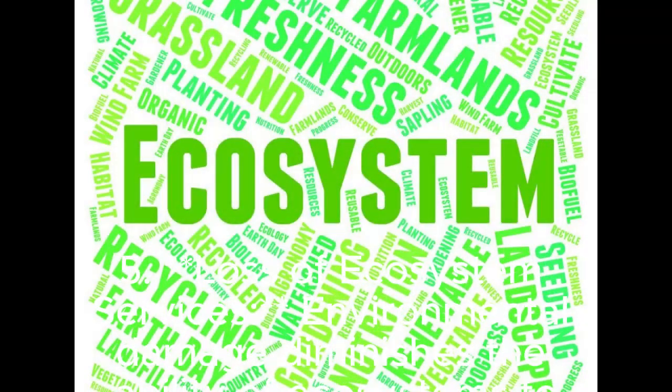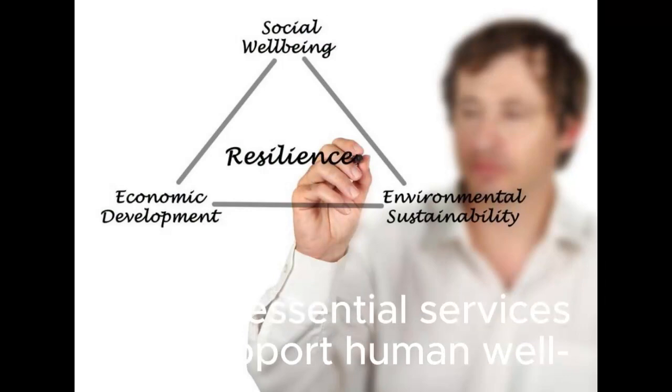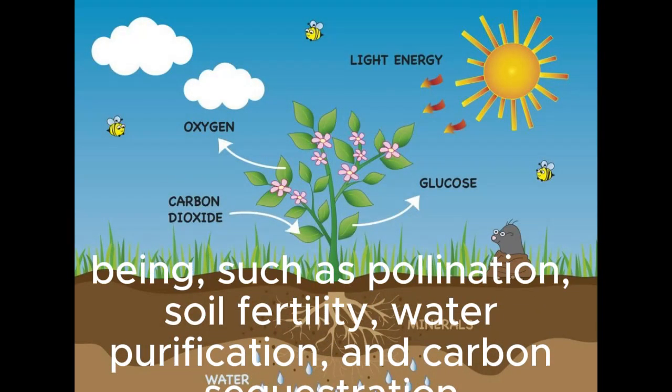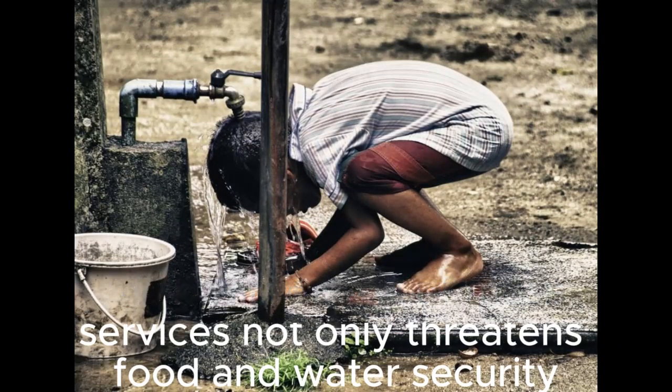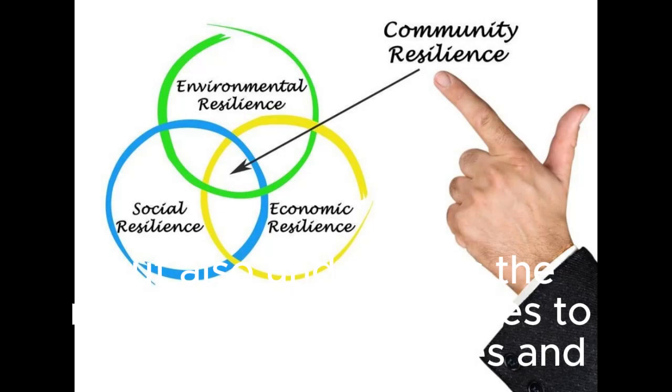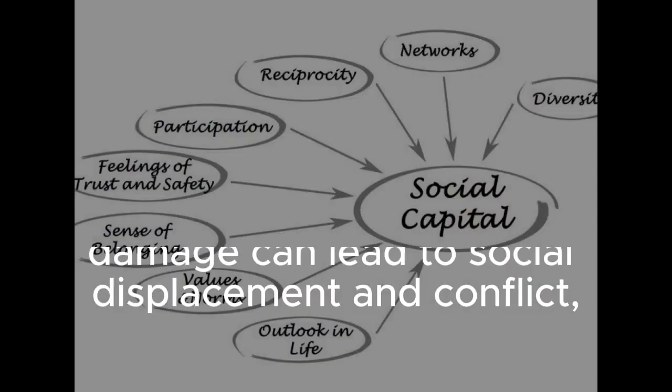5. Loss of ecosystem services. Environmental damage diminishes the ability of ecosystems to provide essential services that support human well-being, such as pollination, soil fertility, water purification, and carbon sequestration. The degradation of these services not only threatens food and water security, but also undermines the resilience of communities to environmental stresses and disasters.